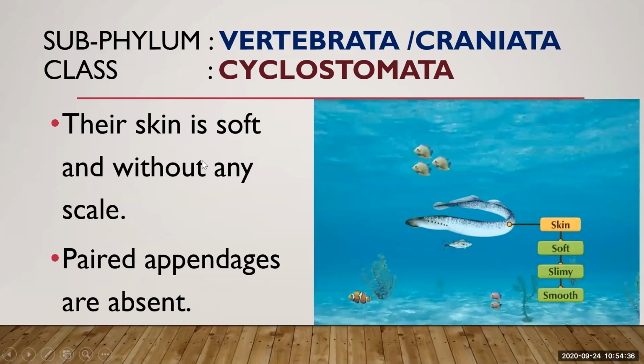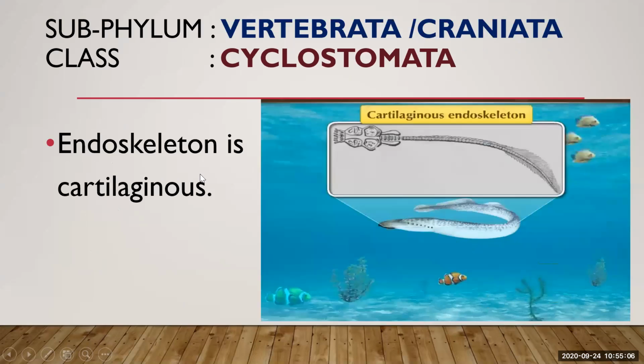Their skin is soft and without any scales. Here you can see their skin is soft, not hard, very soft, slimy, slippery and smooth, and they don't have joint appendages. Appendages means a projection or outgrowth on any part of the body. They don't have appendages. They just have a scaleless body which is soft and slimy. Their endoskeleton is cartilaginous. I told you cartilaginous means made up of cartilage.